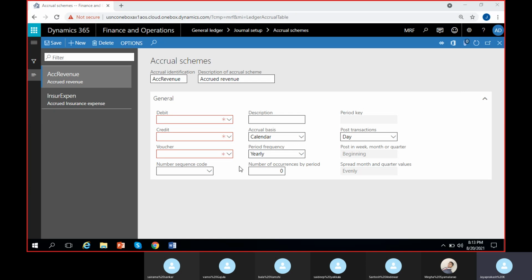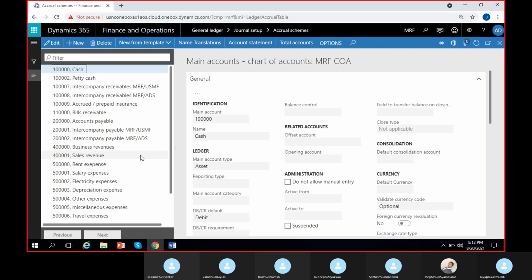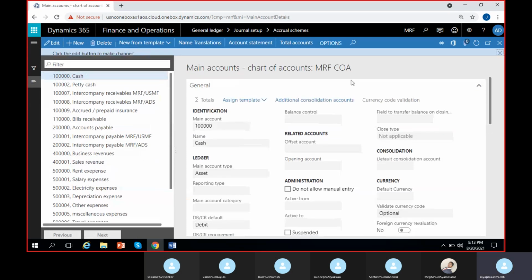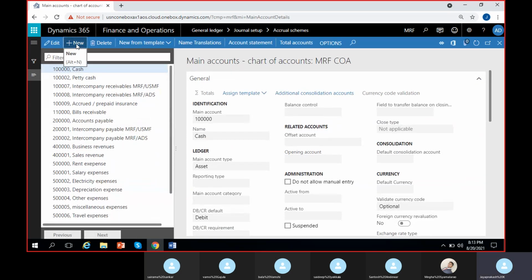So we do not have these accounts yet. So let me create the accounts. I'll go to the main accounts page from here itself. Right click here, go to view details. I can create accounts there in main accounts.